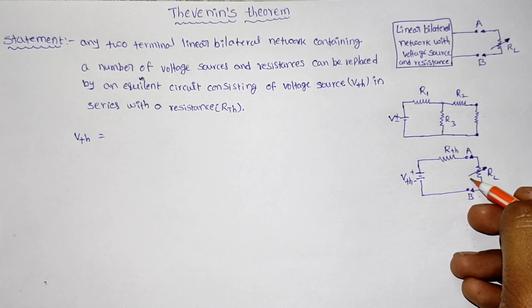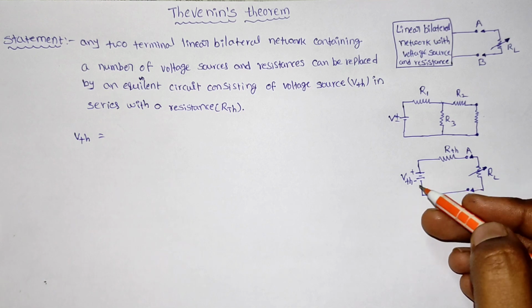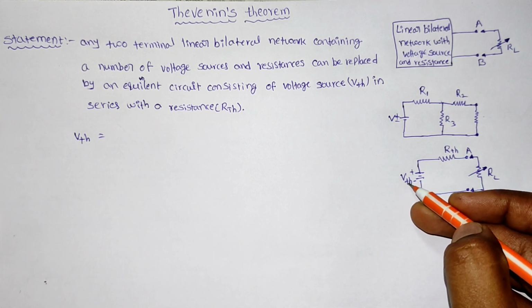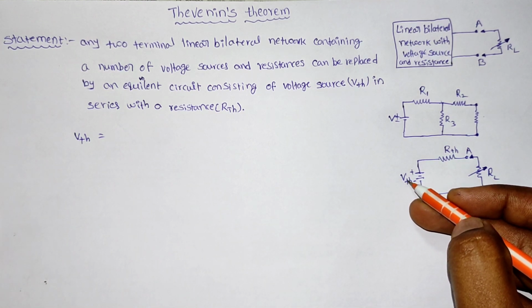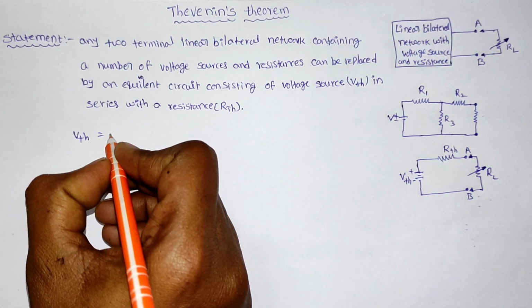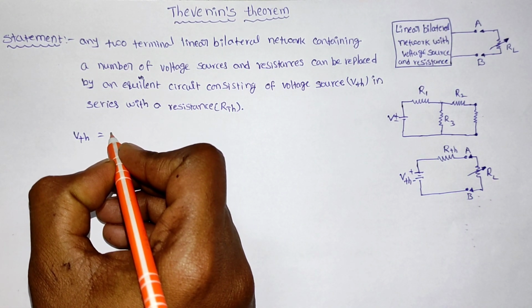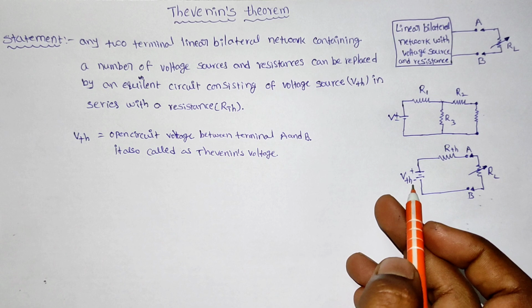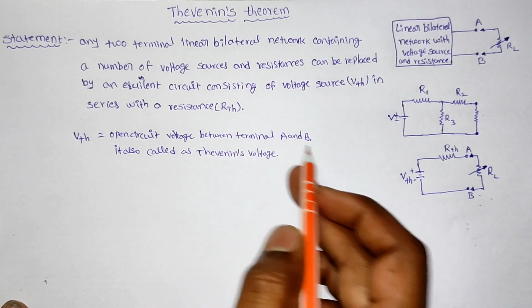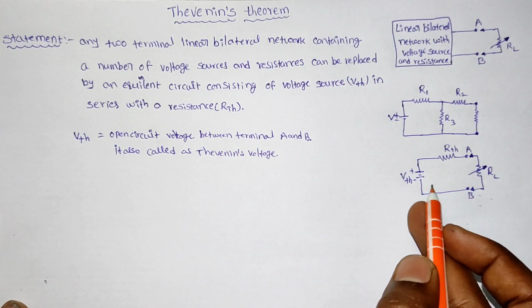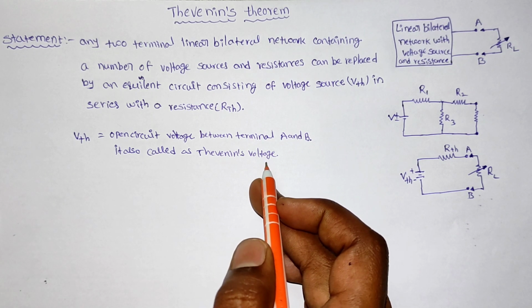It is also called Thevenin's voltage. That's why we give the nomenclature VTH. VTH is the Thevenin's voltage, the open circuit voltage between terminals A and B.